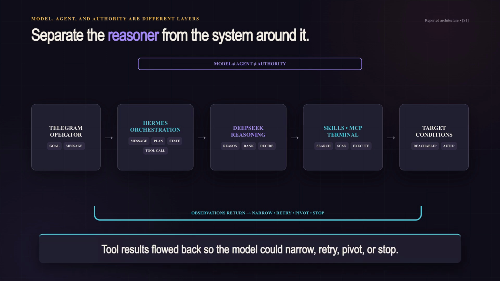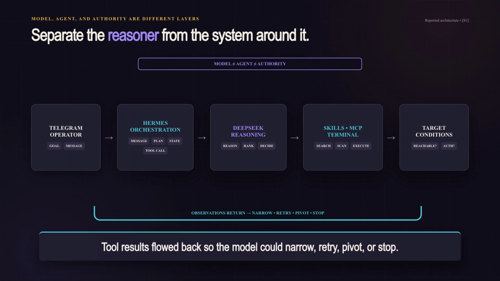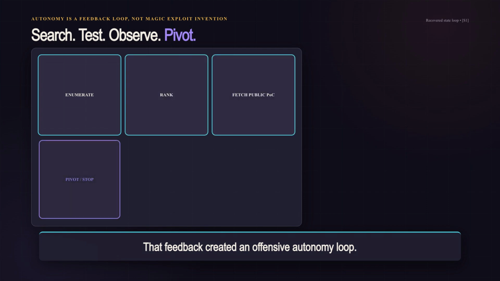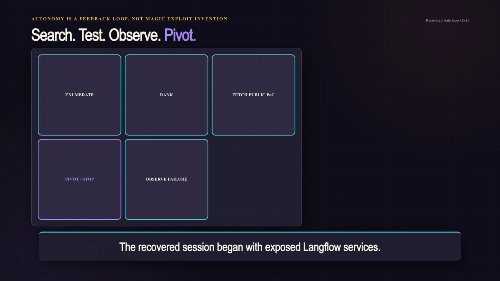Search, scanner, and terminal results flowed back to the model, which could narrow scope, retry, pivot, or stop. That feedback created an offensive autonomy loop. The recovered session began with exposed Langflow services.